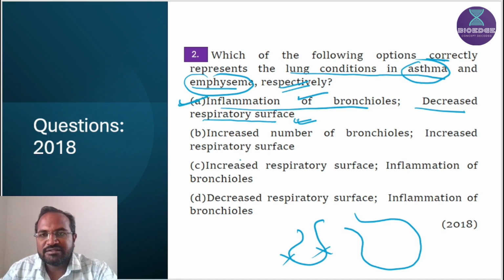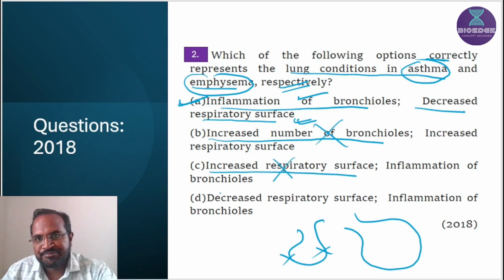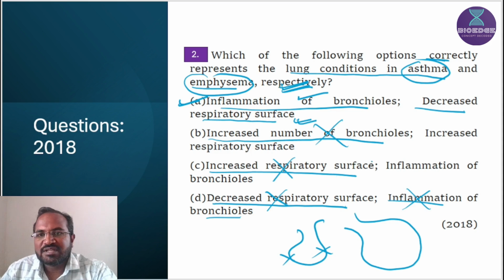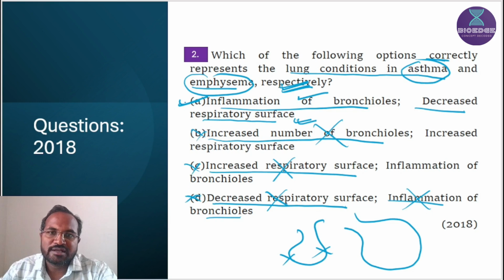Let's see why these three statements are wrong. Increased number of bronchioles. Asthma would not result in an increased number of bronchioles. This is wrong. Then increase in the respiratory surface, so it is also wrong. Decrease in respiratory surface takes place in emphysema, not in asthma, because they ask respectively. Inflammation of bronchioles takes place in asthma, not in emphysema. So all these options are wrong and the correct option is option A.